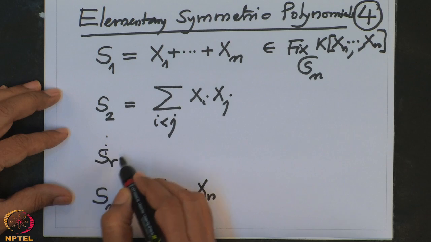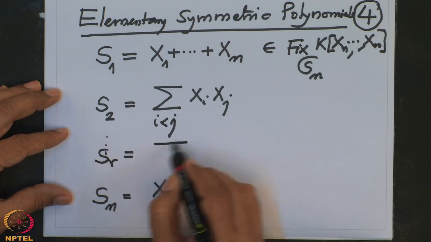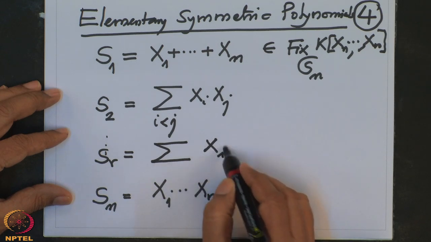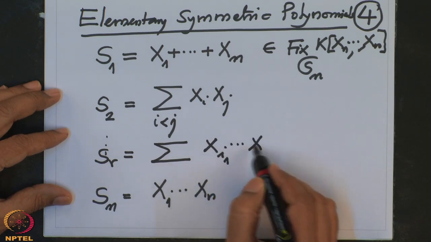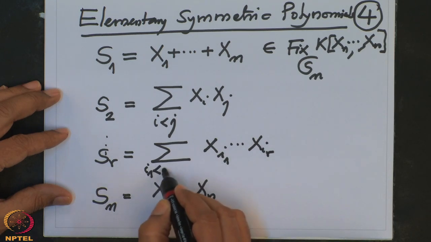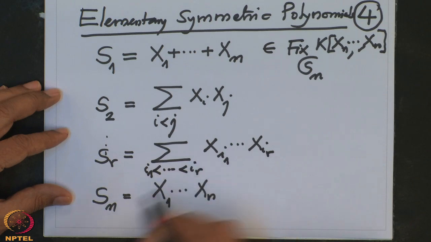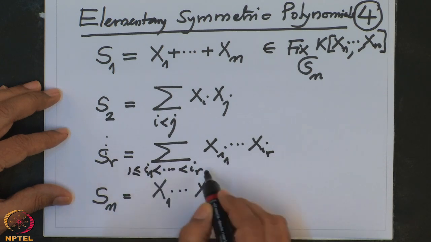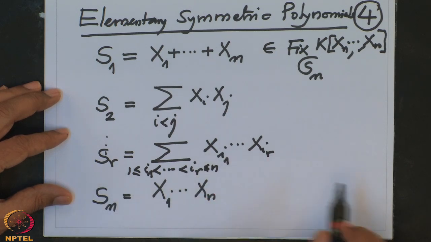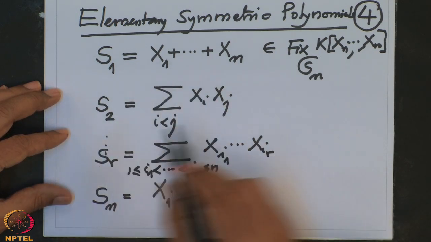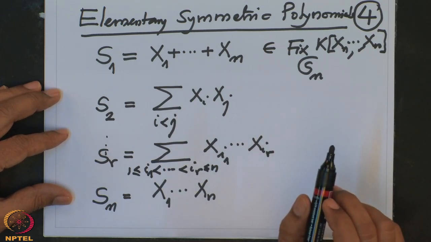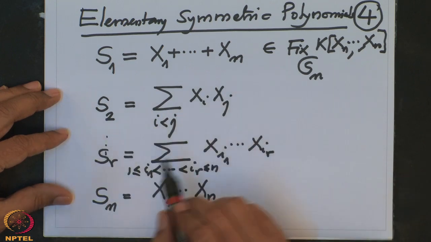If I had to write R in between, SR is what? R at a time. So, that one should write it as summation running over the tuples I1 to IR. So, this is running over I1 less than IR. I can always order them according to the increasing order and write in that fashion. So, all these polynomials, they are fixed under the action of Sn, and they are called elementary symmetric polynomials.